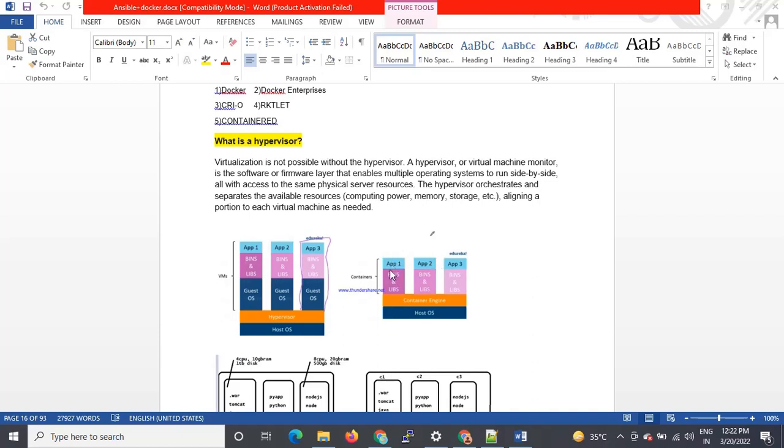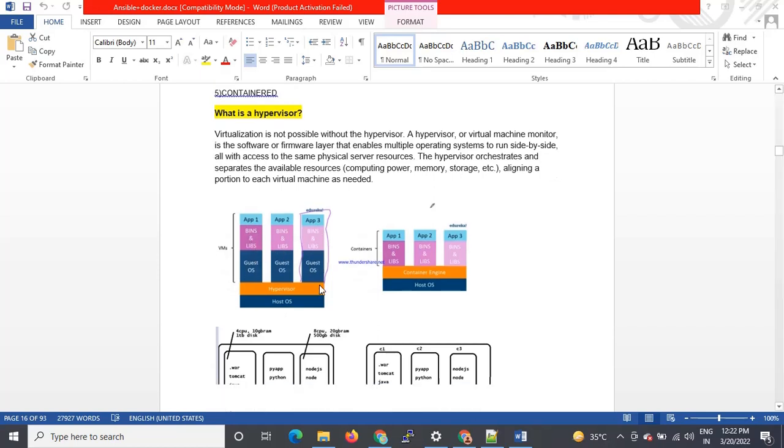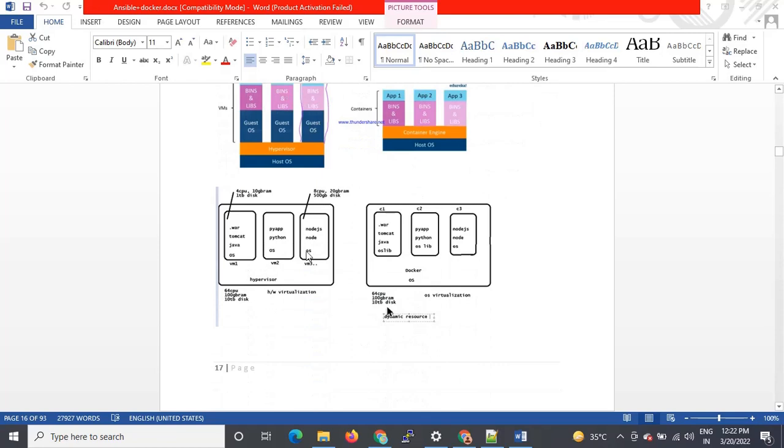The remaining thing is that all the containers will share the hard disks and other things; they will share the host OS. It means where you have installed your Docker engine, that OS will be shared with all containers. But here we have a separate OS for all the VMs. This is VM1, this is VM2, this is VM3, right? So I have taken the example here.